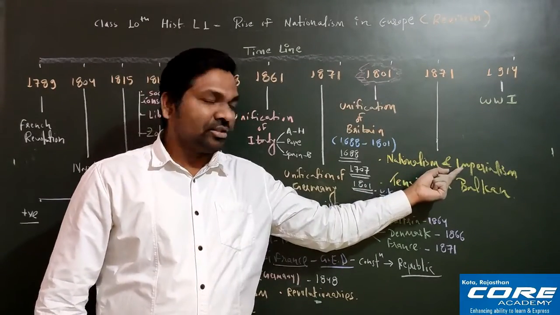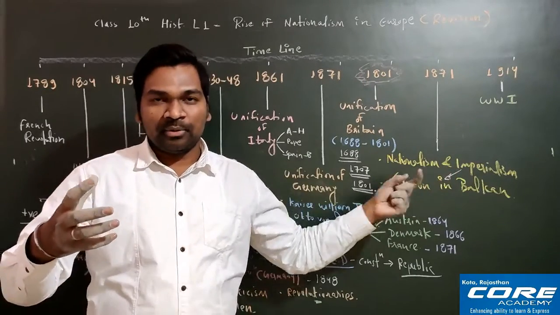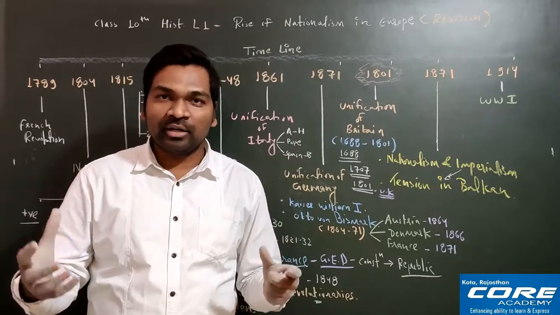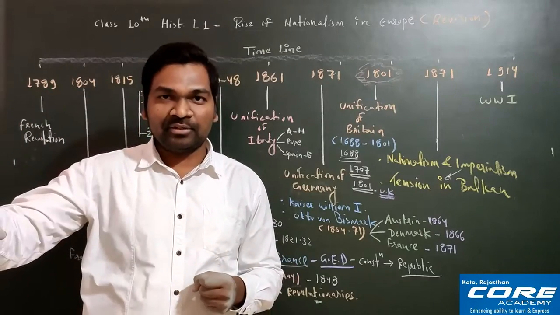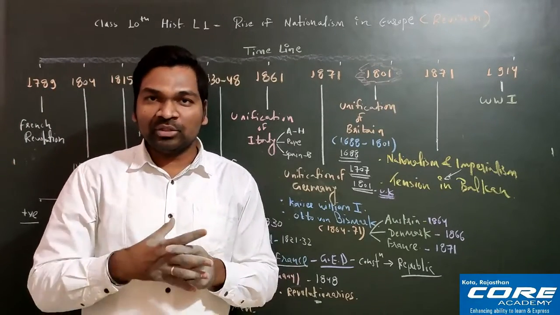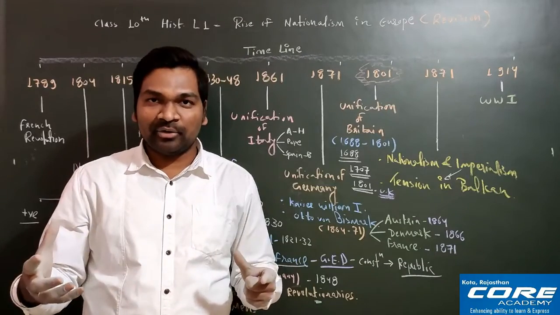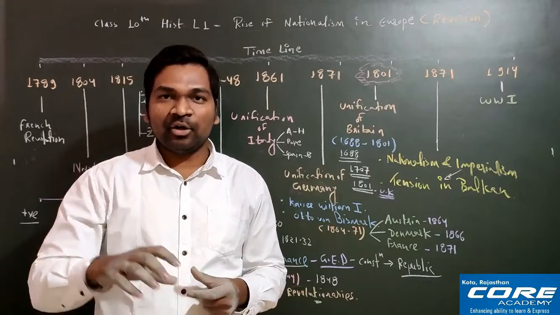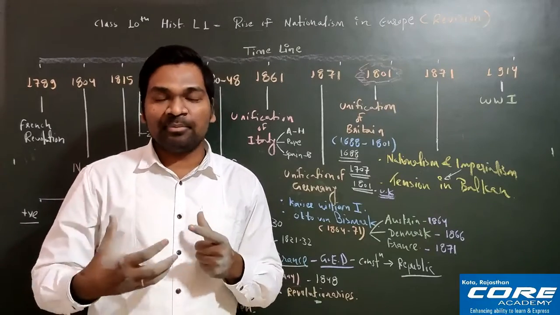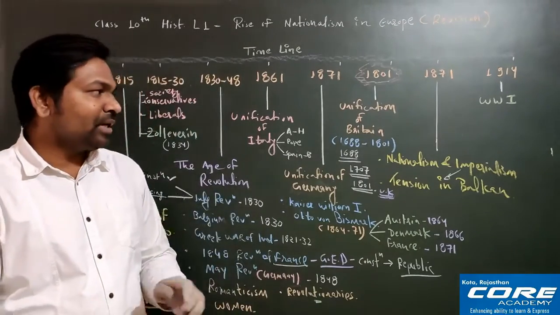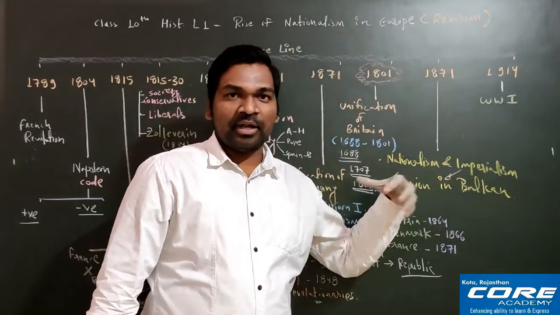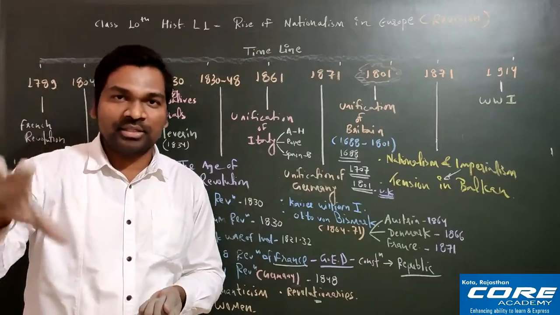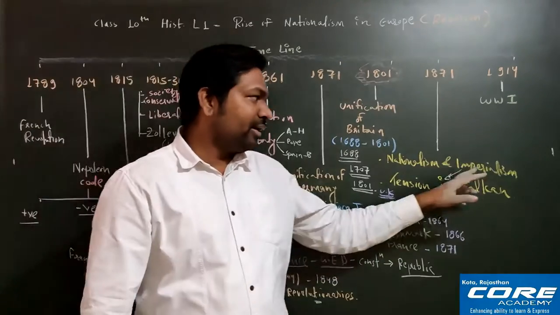Imperialism is a very negative term, because in imperialism you are trying to extend the territory and area of your country by capturing others' land. For example, Britain was trying to increase their power and their territory by capturing India, Sri Lanka, China, Australia. So basically, which policy was Britain following? Imperialistic policy, where they try to increase their power and area by capturing others' area. Fine. So this is a very negative term.